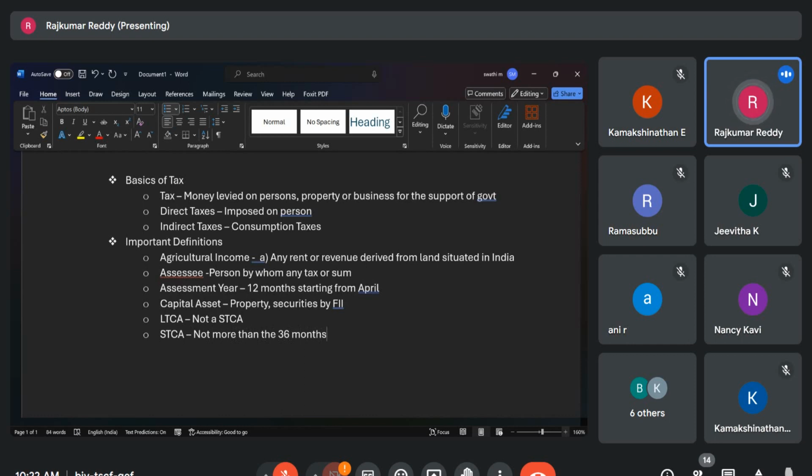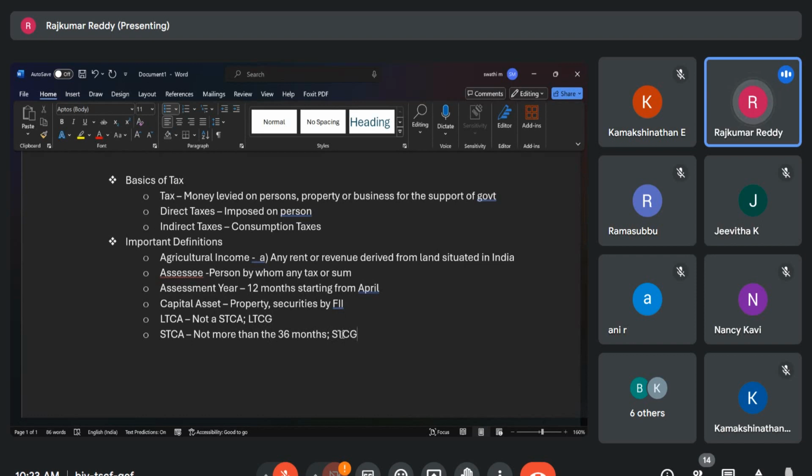So if by selling a long-term capital asset we make any gain, that is called LTCG, long-term capital gain. By selling a short-term capital asset, if we make a gain, that is called short-term capital gain, STCG. There are so many exceptions to this. Usually the 36 months period is taken as a broad term.